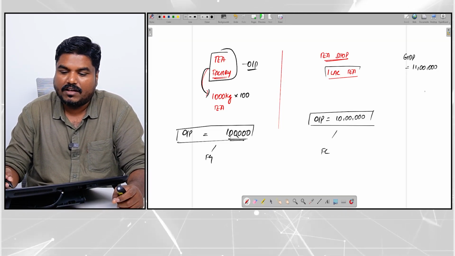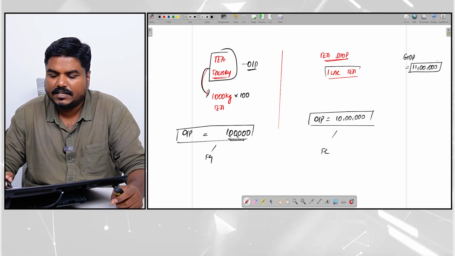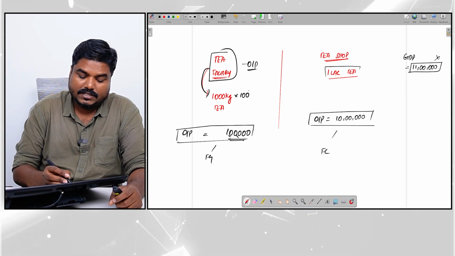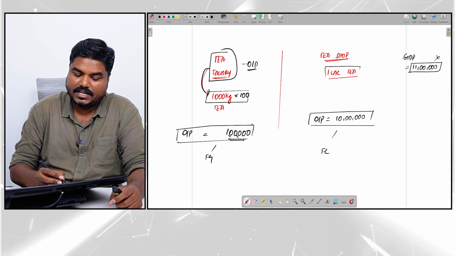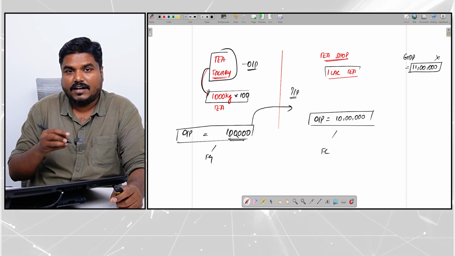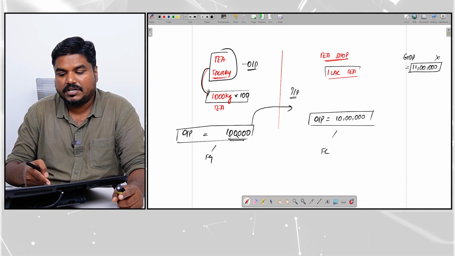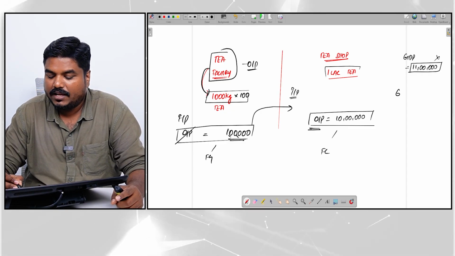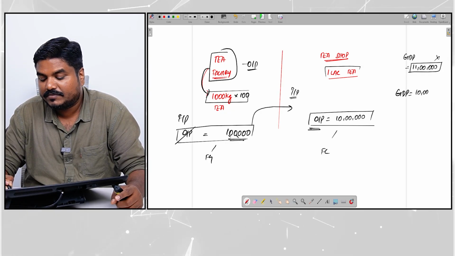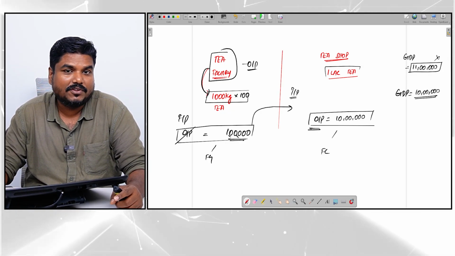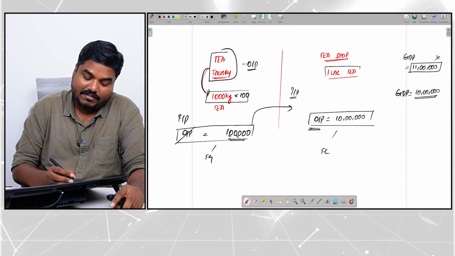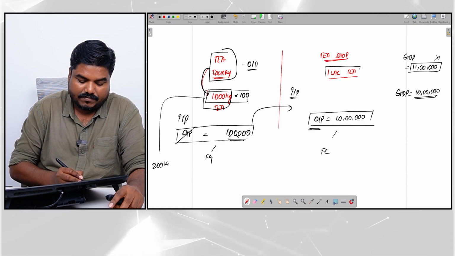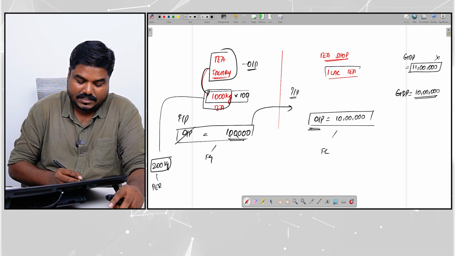But do you think this is correct? This is not correct. If I assume that the entire 1000 kg tea produced goes as input in the tea shop, then this is going to be my input, this is going to be my output. In this case, I will say my GDP is 10 lakh rupees. Now imagine, in this 1000 kg tea, assume 200 kg went for personal consumption.